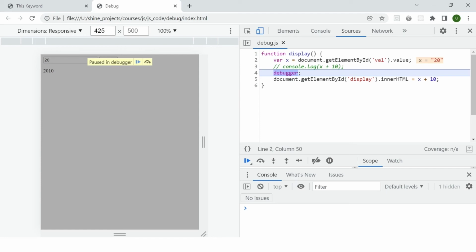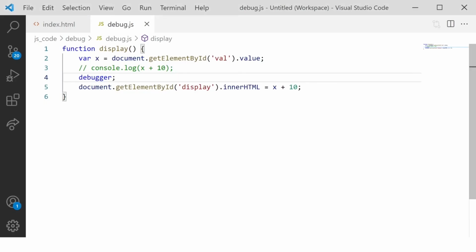That means the x value is a string. And if you add a string with 10, it will give you a string value. But I expected a number. That means I need to convert this x. So this is the way I used the debugger and I got my result as well. I got that this x is actually coming as 20 with the data type of string. So this is absolutely fine, that by using this process of debugging, I got the result that the problem is with the x data type.